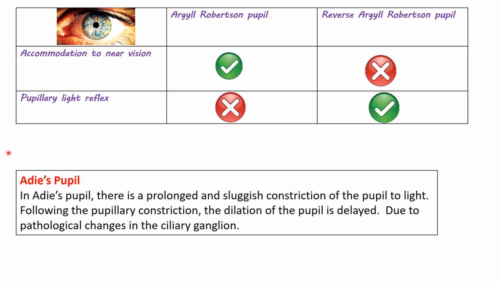We have another lesion which is called the Adie pupil, and the pupil is dilated and there is sluggish constriction of the pupil in response to light, and this is usually seen in some cases of diabetic neuropathy. In some cases of diabetes, they have this condition, which is a sluggish response of the pupil in the presence of light, and usually the lesion is a change in the ciliary ganglia.